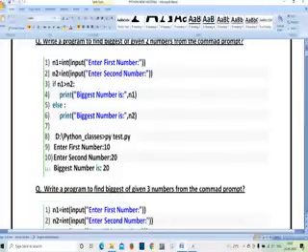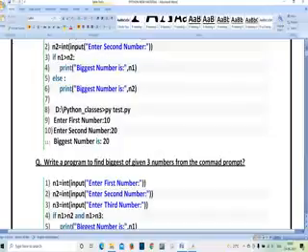Here I am checking a condition: if n1 is greater than n2, print biggest number is n1. Otherwise, based upon the condition, if n1 is bigger, I am going to get a statement called bigger number is n1. If n2 is bigger, you are going to get bigger number is n2.